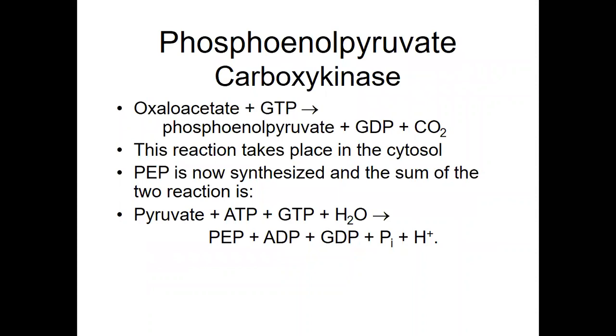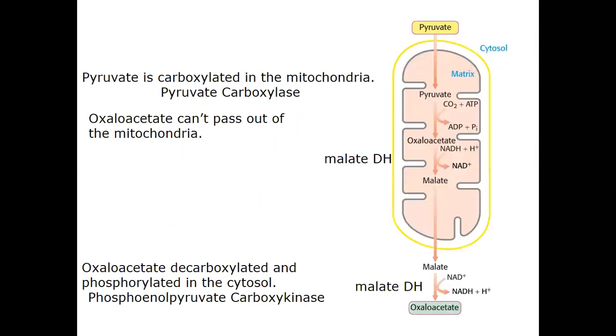Phosphoenolpyruvate carboxykinase: oxaloacetic acid plus GTP is converted into phosphoenolpyruvate plus GDP plus CO2. This reaction takes place in the cytosol. Phosphoenolpyruvate is now synthesized in the sum of the two reactions. Pyruvate plus ATP plus GTP plus H2O is converted into phosphoenolpyruvate plus ADP plus GDP plus phosphate plus proton.